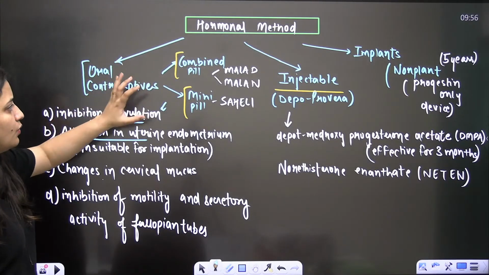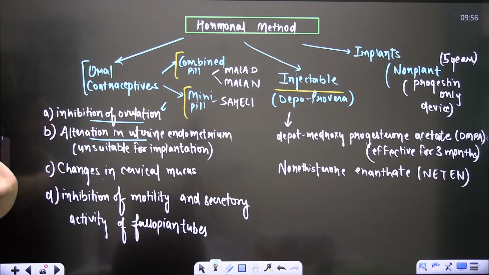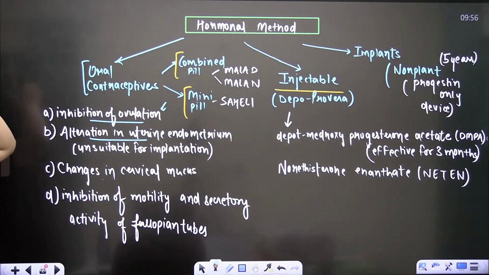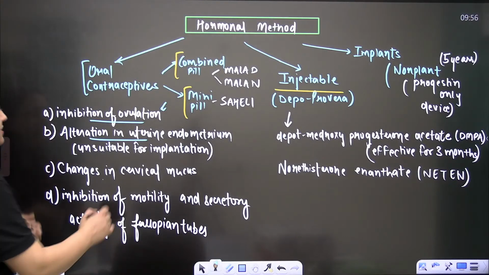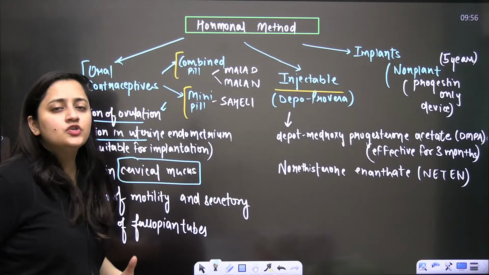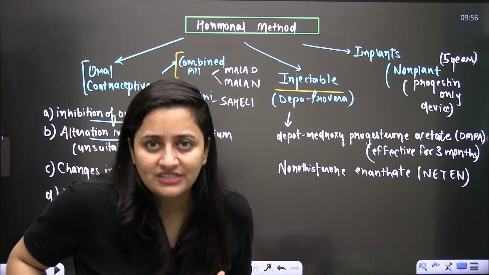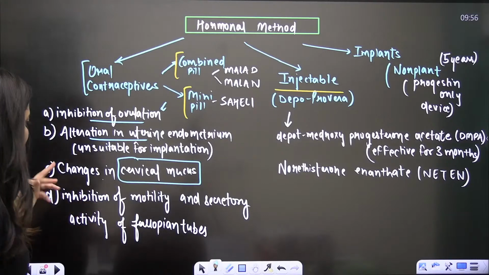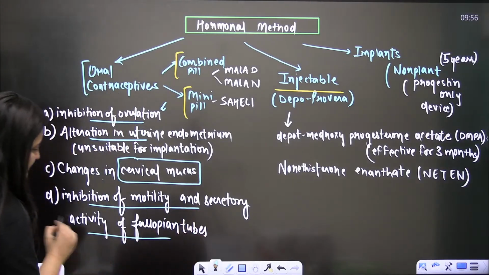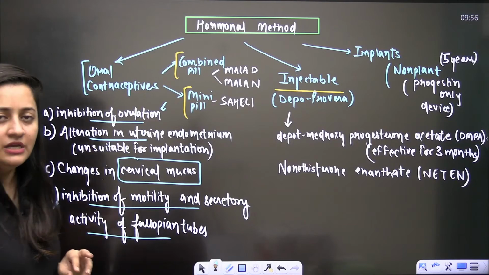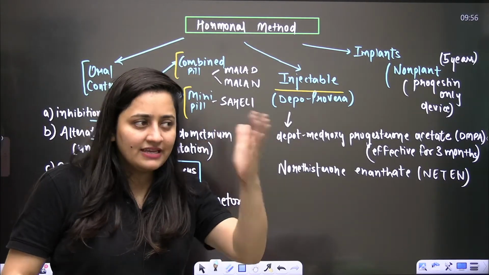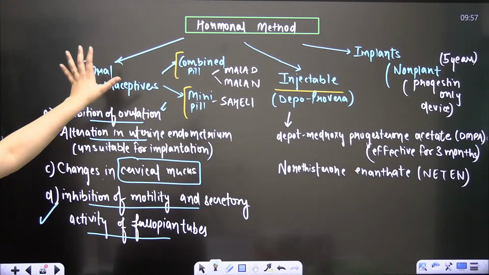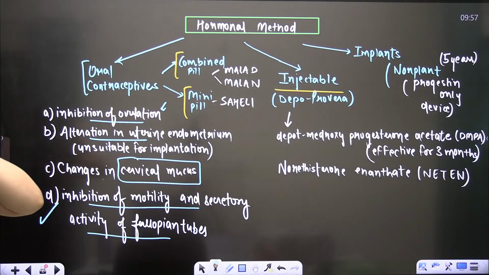So how does it work? Oral contraceptives stop ovulation, they alter the uterine endometrium and make it unsuitable for implantation. The cervical mucus will be changed in such a way that it also becomes hostile for the sperms. And there is inhibition of motility and secretory activity of the fallopian tubes. Motility is less, so obviously the gamete will not be passed further. That is how oral contraceptive pills work.